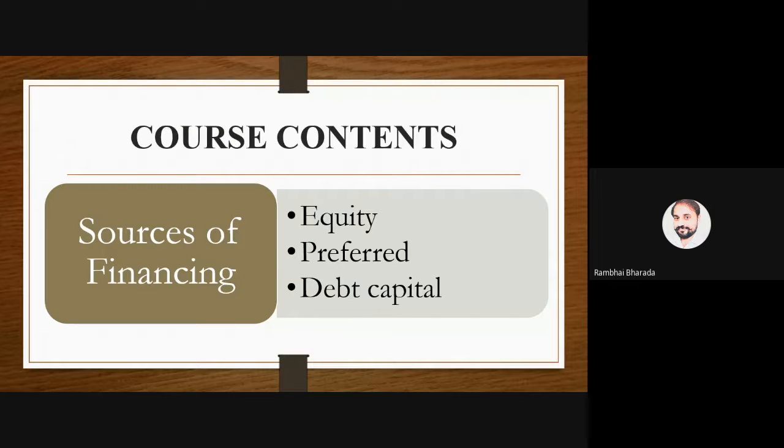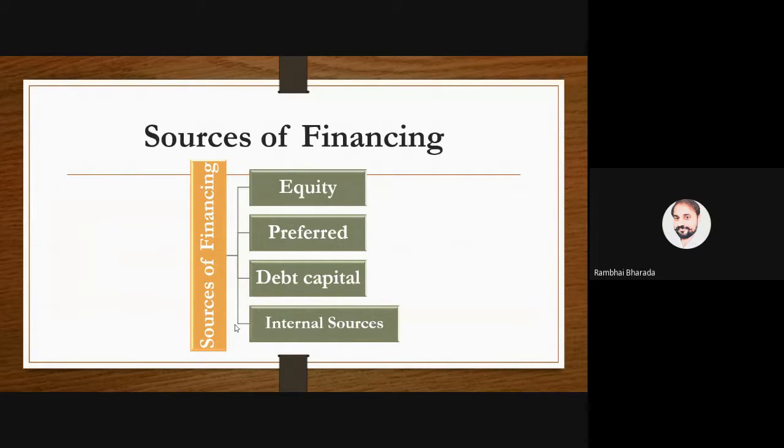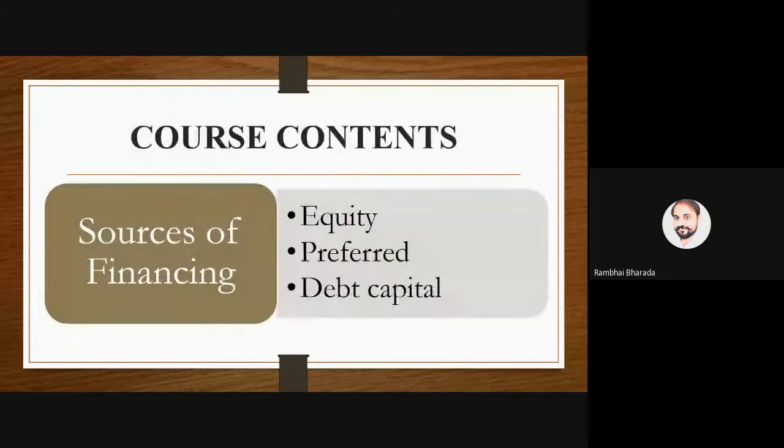In this unit, we need to understand the sources of finance, a theoretical point entirely. Then we have the second part, that is cost of capital. First we try to understand from where we can get money. For the second part I have a separate PPT, that's why it is ignored here. The second part is cost of capital, the third part is capital structure, and the fourth part is leverage.